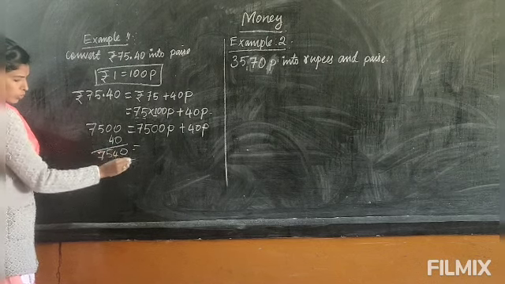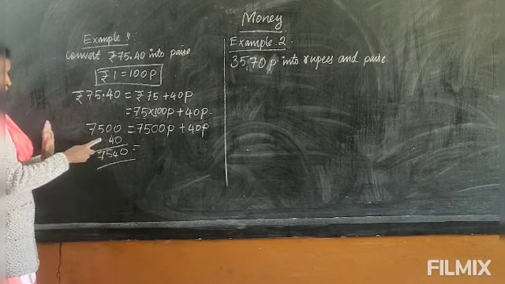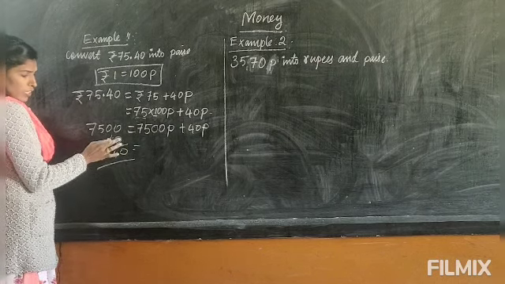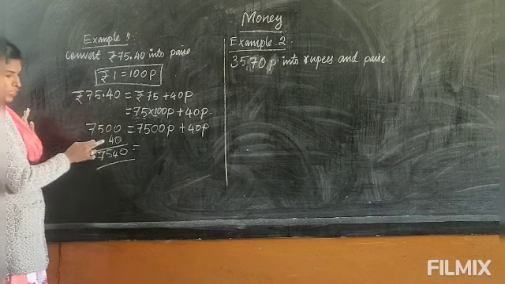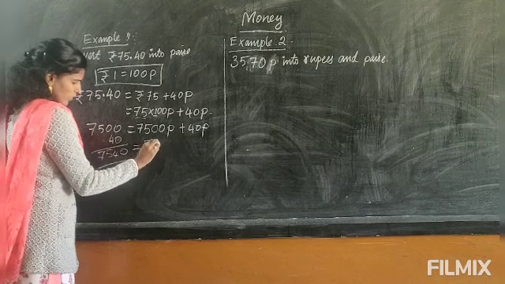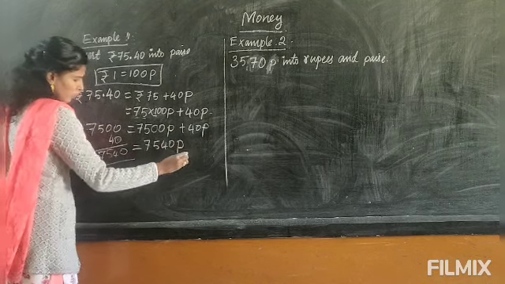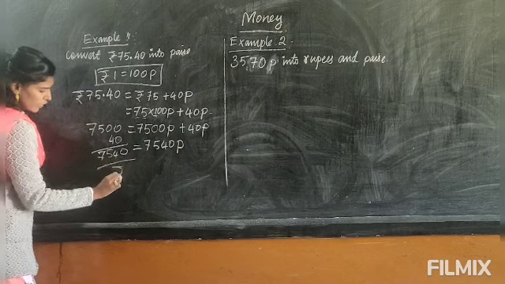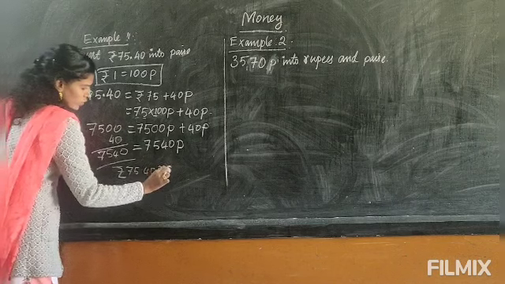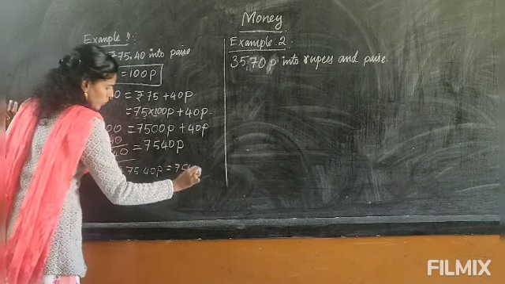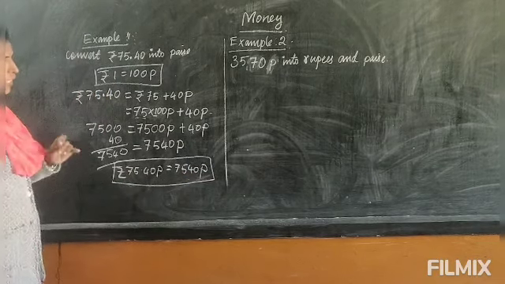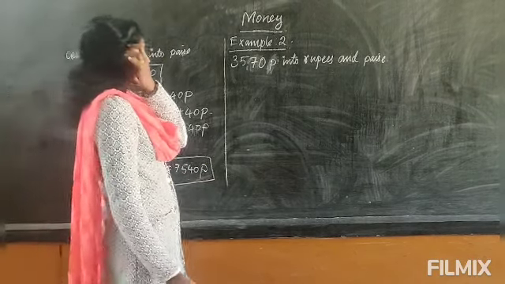Some of you used to make mistakes. You used to arrange from the left side. Don't arrange from the left side. You have to arrange from the right side. So 40 should come in the ones place and the tens place, not in the thousands and hundreds place. Okay. So arrange this way and you will write. So the answer is 7540 paise. So now if you write the answer, rupees 75 and 40 paise equal to 7540 paise. Okay, so this is the way we write it. So this is the answer. Okay, next one let's see.